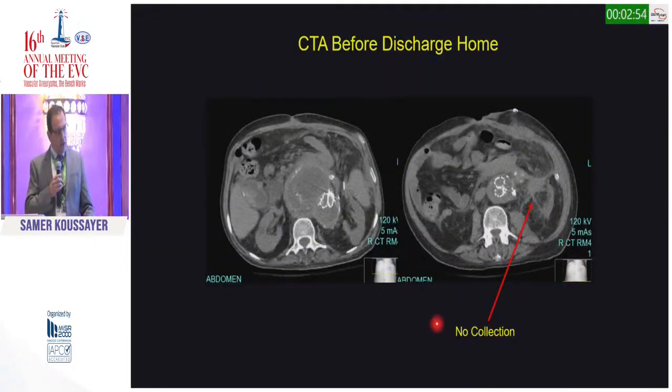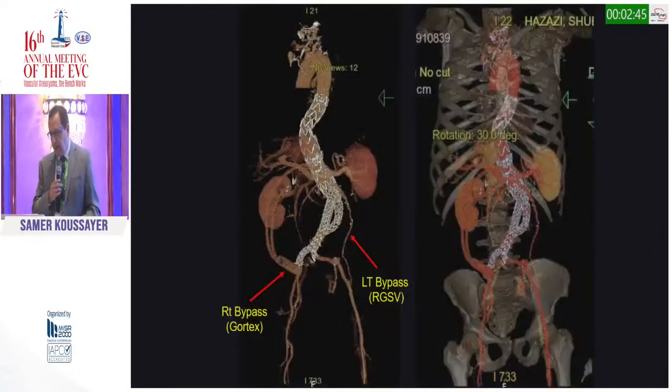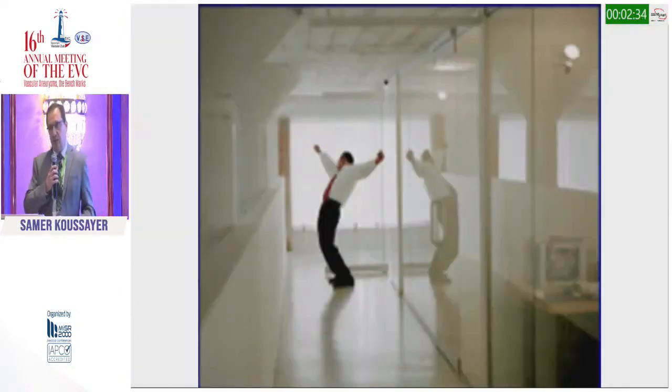We still have a very good graft here, and you can see there is no more collection. This is our other bypass here. So everything looks fine now, and he did fine after that. This is a 3D reconstruction again. You can see all our bypasses working very well, and this is the thoracoabdominal aneurysm repair with no endoleak. So we're so happy we're done with that. Hopefully we don't see him again.